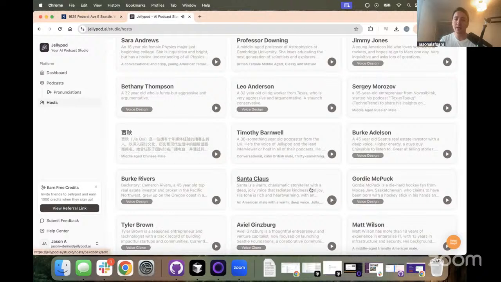So as you can see here, that's just 2 examples. And these 2 voices are entirely AI generated. There isn't a professional actor sitting there and recording something into a mic, at least not at the time that this is being generated. We have 3 kinds of voices inside of Jellypod. We have clones, we have professional voices, and we have voice designs. So clones are digital twins. You record your voice in 2 to 3 minutes, you get out a clone.